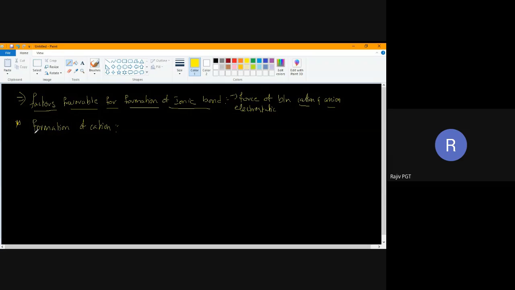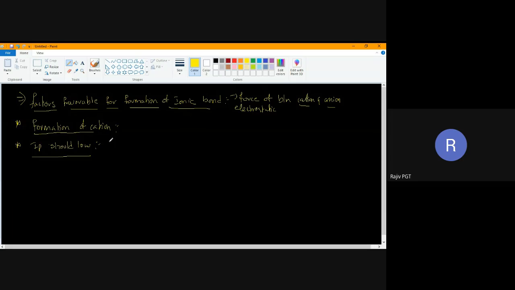So I am saying the factors which will enhance the formation of cation easily. For formation of cation, IP values should be low. If IP value is low, cation formation will be easy. What is meant by cation? I have to remove one electron.